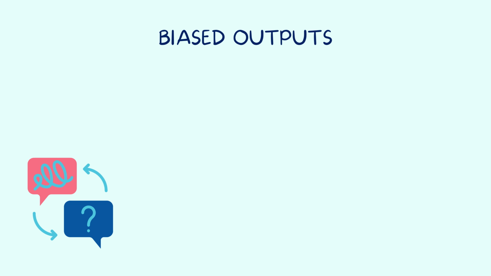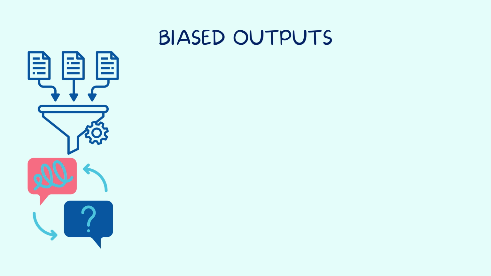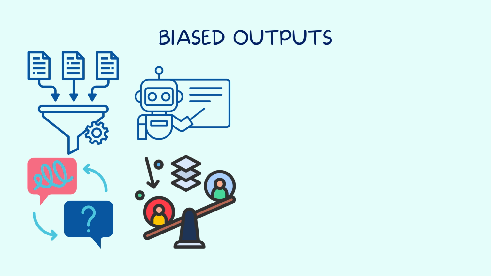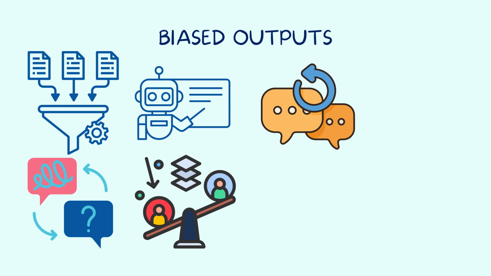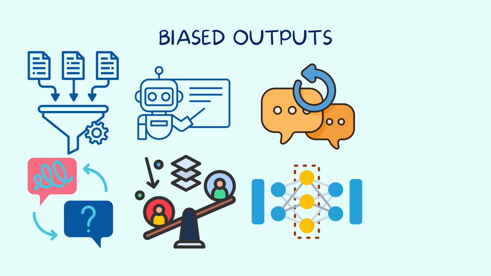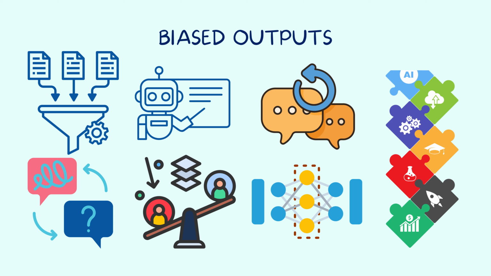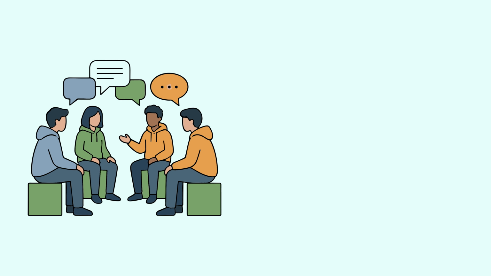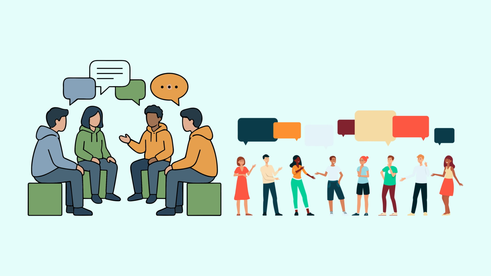Second, biased outputs. AI can reflect biases from the data it was trained on, which includes giving unfair assumptions about particular subjects. AI cannot define fairness, it simply repeats patterns, meaning if its training data was biased, that inevitably would lead to biased answers. On that note, you should ask for multiple perspectives and not use AI as the final decision maker for sensitive topics.